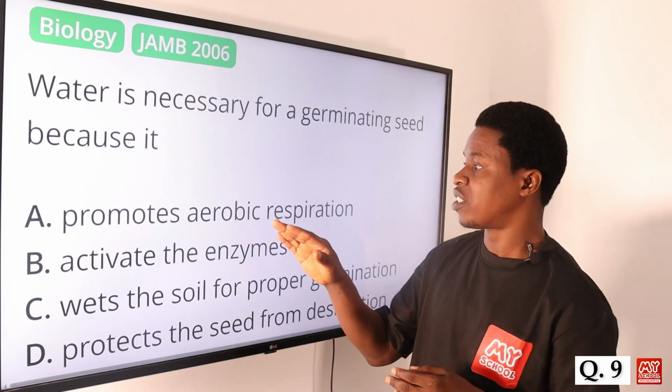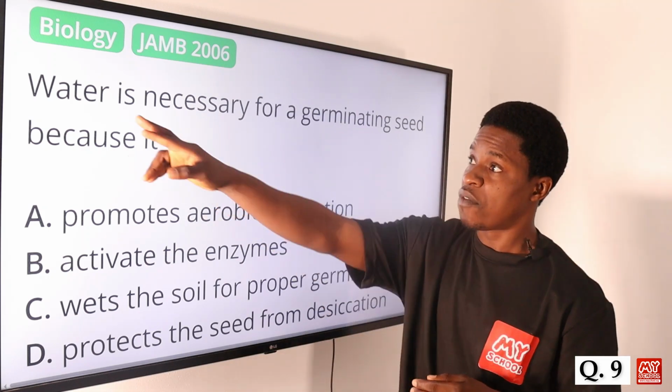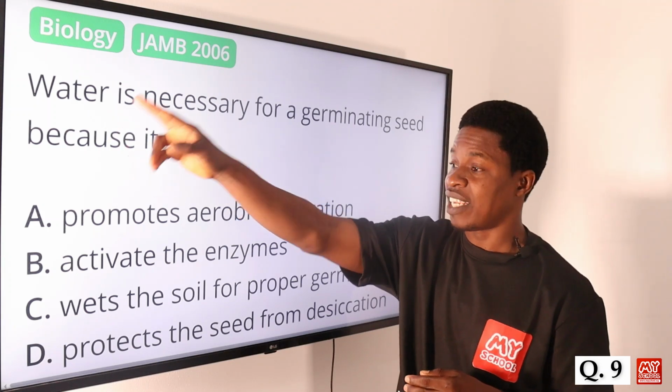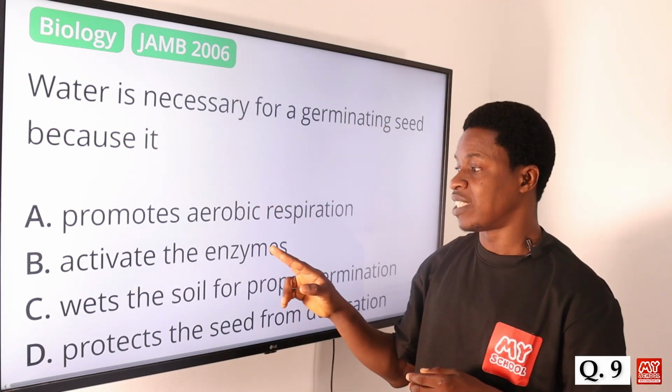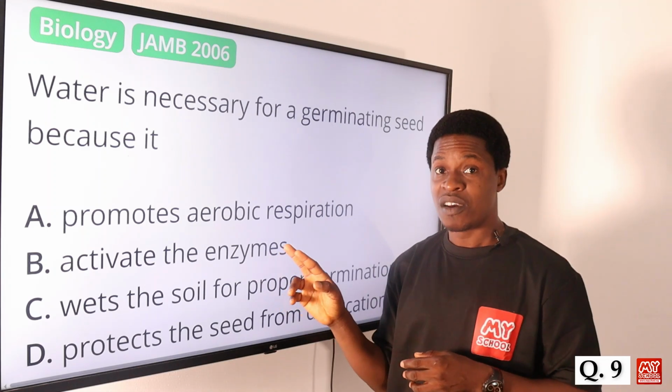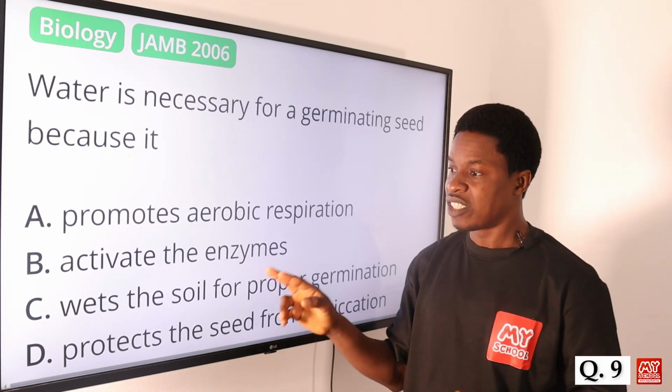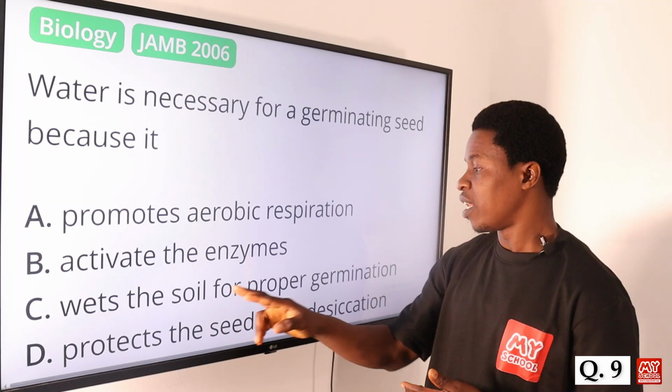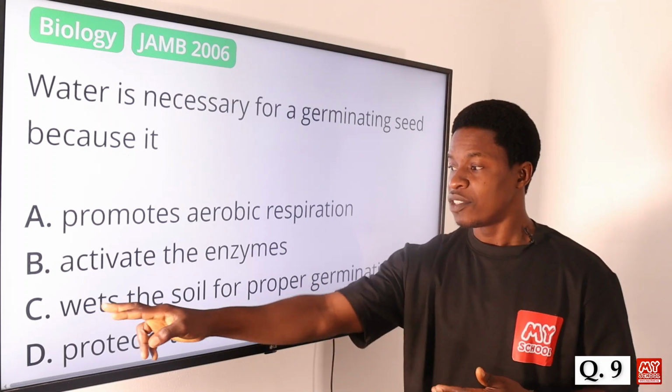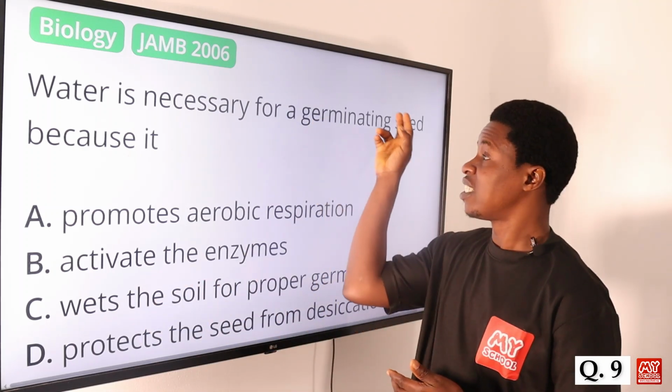Option A says promotes aerobic respiration. That is not the function of water. That's not why water is added to a germinating seed. Activate the enzymes, of course, that's one of the functions of water to a germinating seed. Option C says wets the soil for proper germination. Not just the soil, we are talking about the seed germinating.